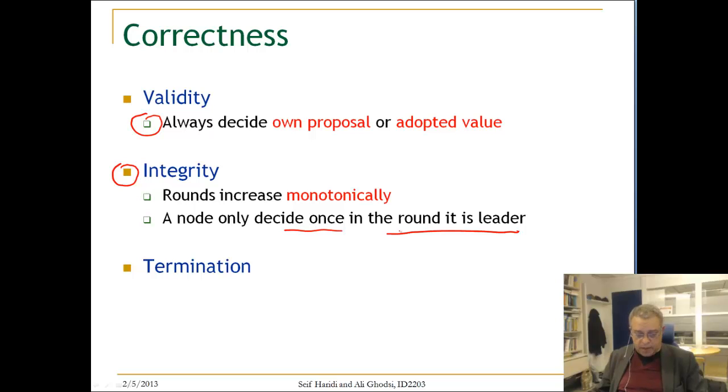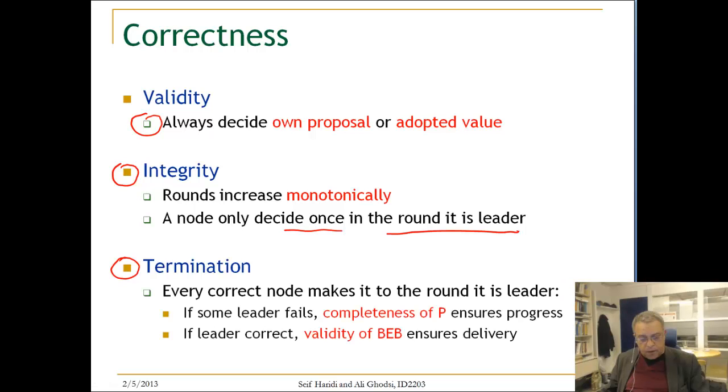Okay, that is fine. What about termination? So the observation is that every correct node will make it to the round it is a leader. That's the most important. It is a leader, and once it is there, it will decide. Okay, how can this happen?